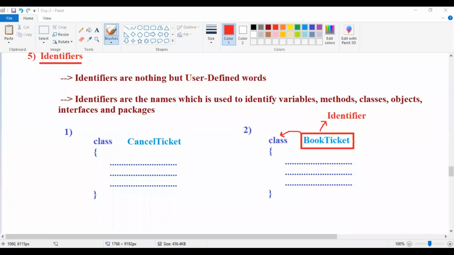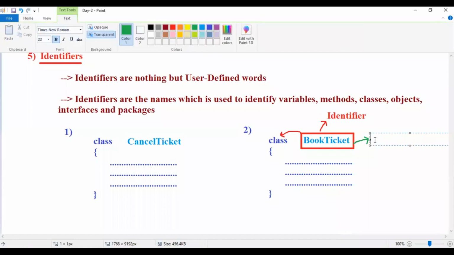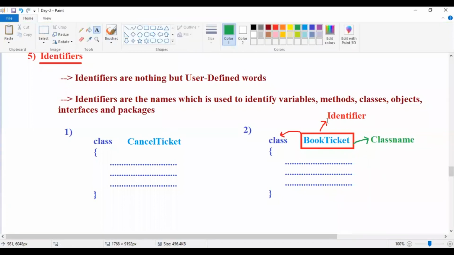That's why this is called a class name. It is an identifier only, an identifier name. The name given to a class is called a class name.